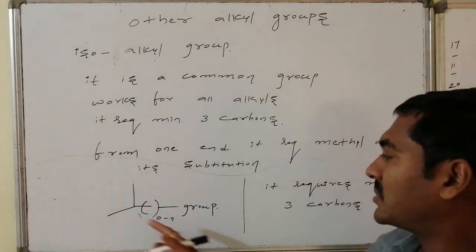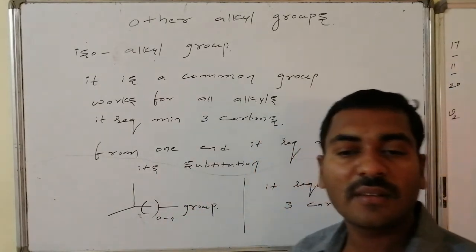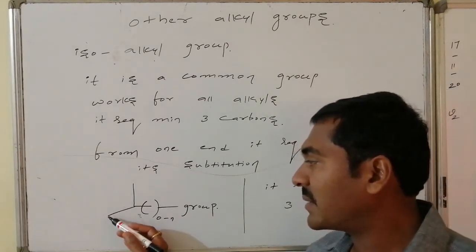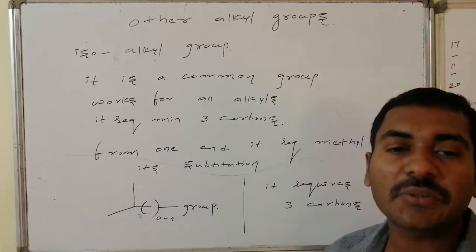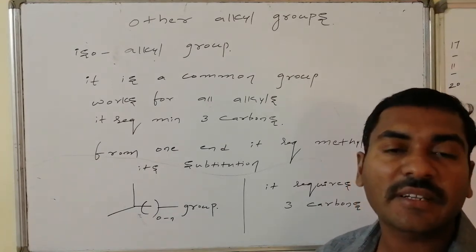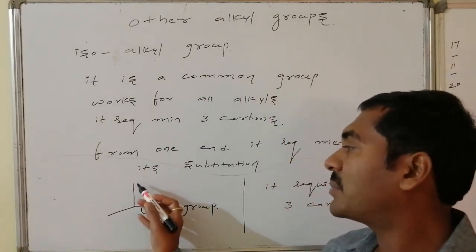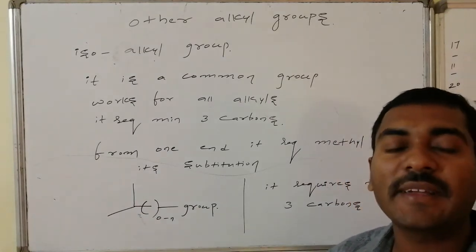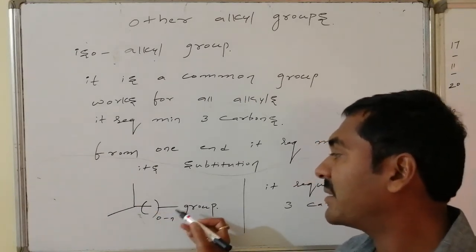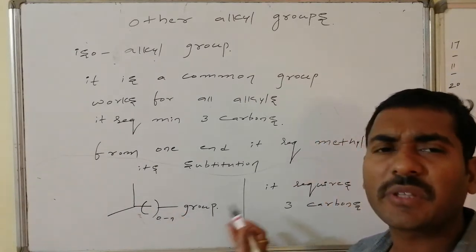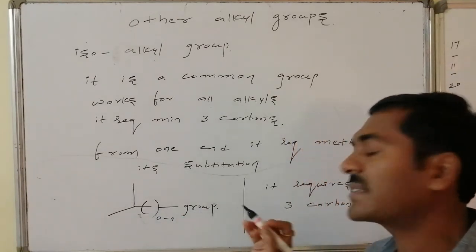Let us see. Suppose this is the lengthiest chain consisting of many carbon atoms. This is one end of the skeletal chain, this is the last carbon atom, and the last but one carbon atom has the chance of holding a substitution. Being last but one, it can hold only methyl as the substitution. The carbon with the methyl substitution is connected with carbons 0, 1, 2, 3, 4, etc., and that same chain is connected to the group.